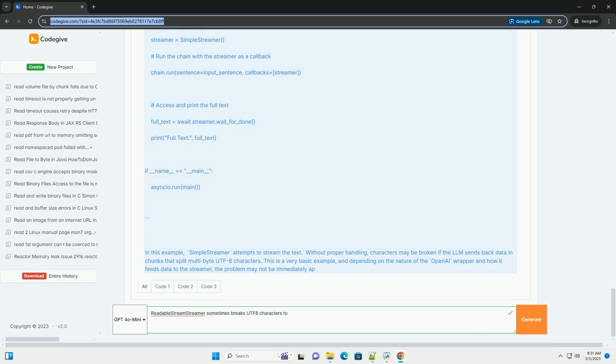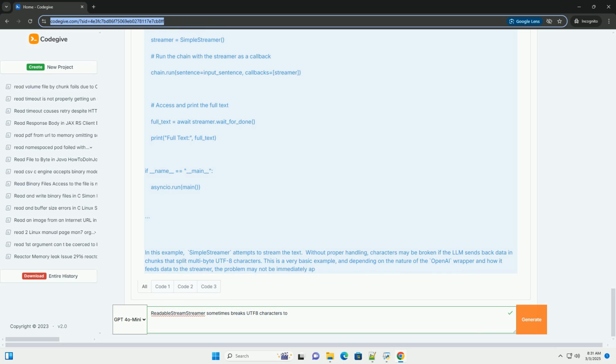Solutions and mitigation strategies. Here's a breakdown of how to address the UTF8 encoding problems, addressing each potential cause. 1. Ensuring correct encoding at the source. Verify LLM configuration: consult the documentation for your specific LLM library, for example OpenAI, Cohere, Hugging Face Transformers, to confirm that it's configured to output UTF8 encoded text. Many LLM libraries default to UTF8.